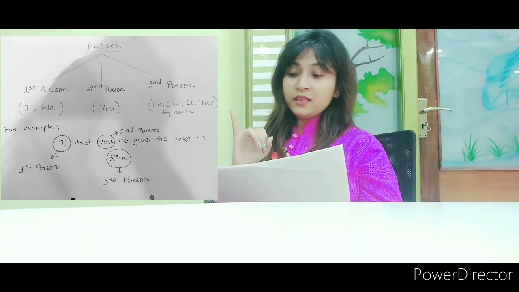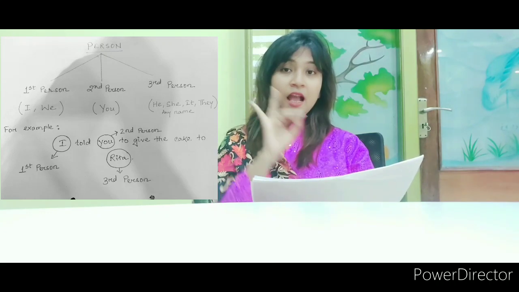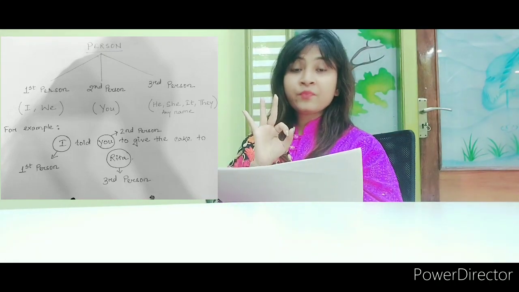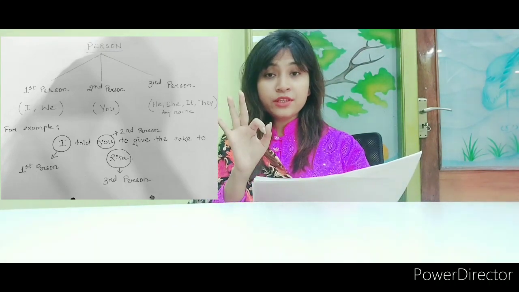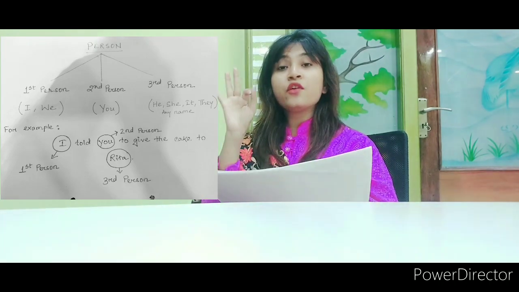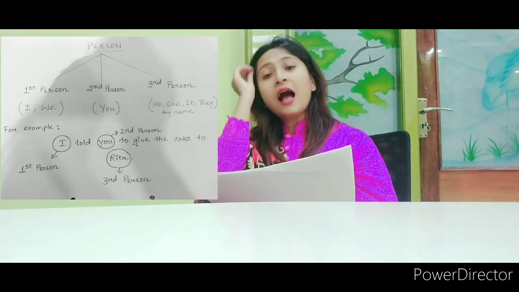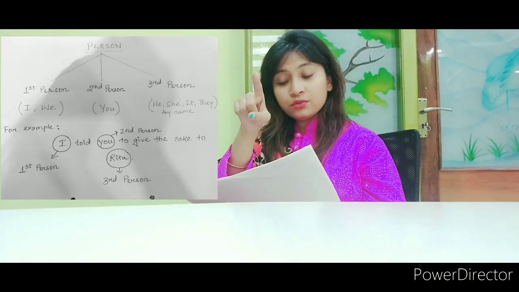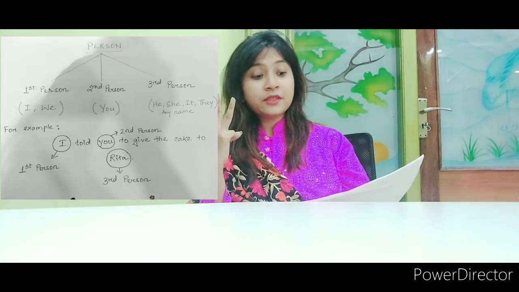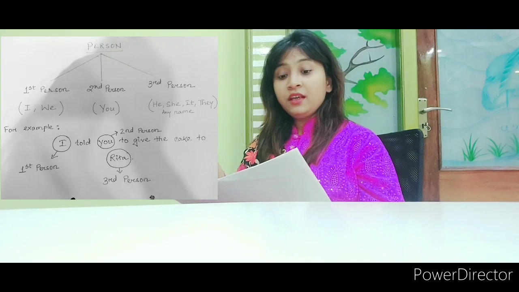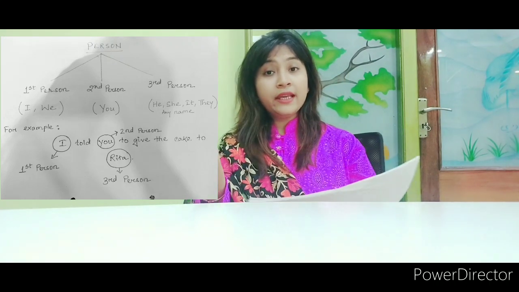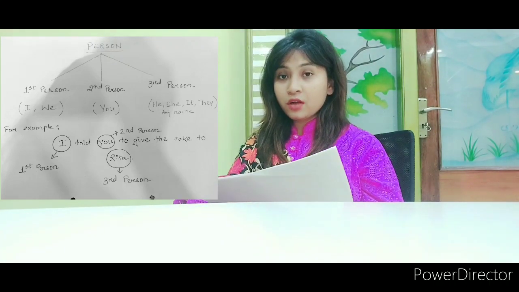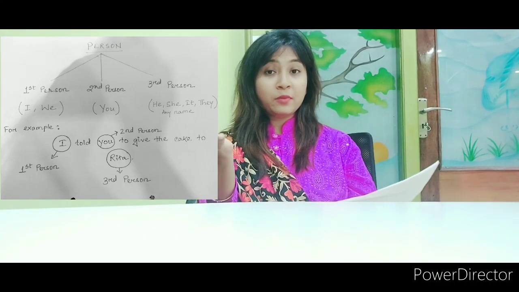The subjects associated with these persons are, for first person, I and we. For second person, it is you. For third person, it is he, she, it, they or any name. Salman Khan, Shah Rukh Khan, Deepika, or it might be your name.